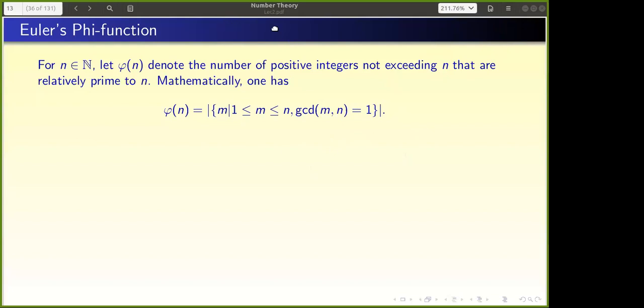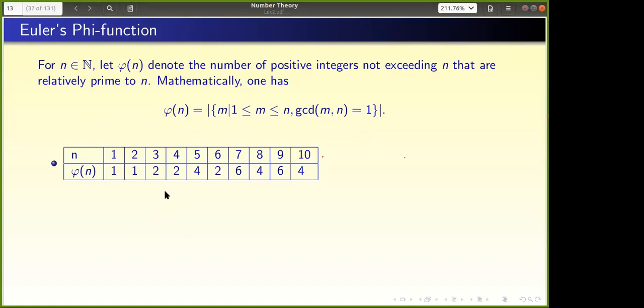So I hope all of you know what the Euler-Phi function is. What we will do is take all the numbers from 1 to n which are relatively prime to n, and take the cardinality of that set. That is called the Euler-Phi function, right? So when n equals 1, phi of 1 is 1; for 2 it is 1; for 3 it is 2, right?